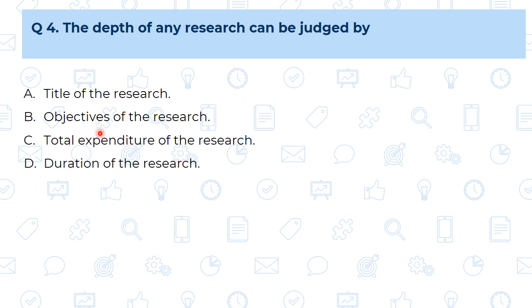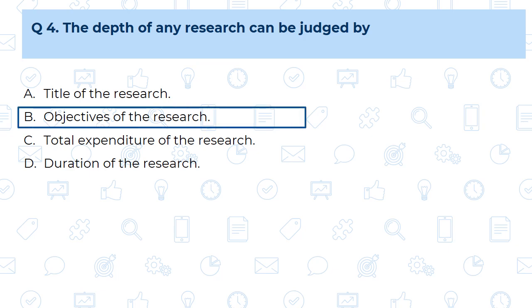Let us see the C and D options. C, total expenditures of the research. See, the expenditure, how much is spent on the research, is not going to tell us the depth of the research. It depends on various factors, such as what kind of tools and machineries are used. So that is not going to give the idea about the depth. And D, that is duration of the research. Duration also depends on variable factors. It depends on the researcher's speed, what kind of study he is doing, but that is not going to tell us the depth of the research. So our correct answer is B, that is